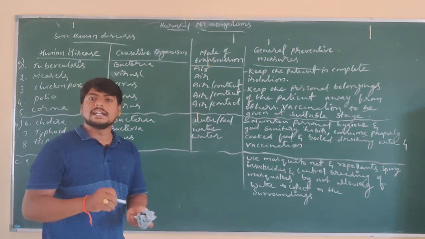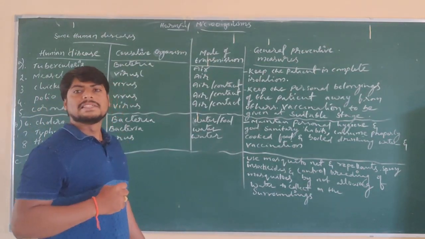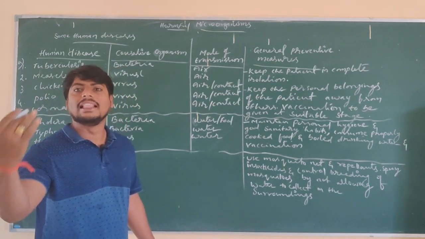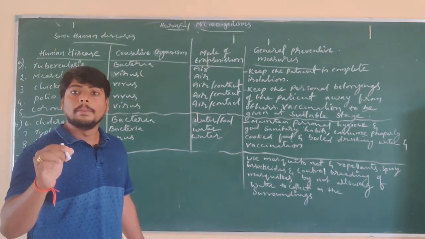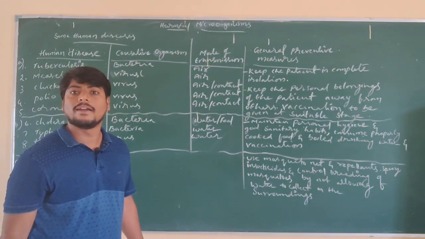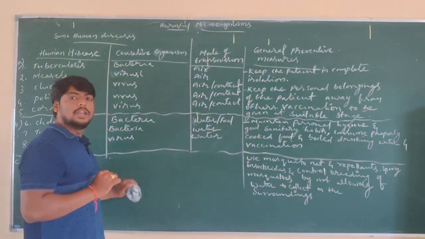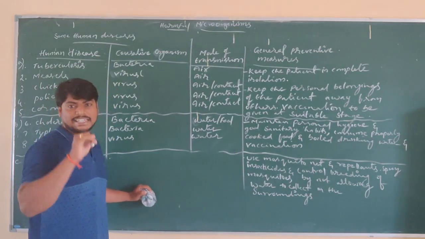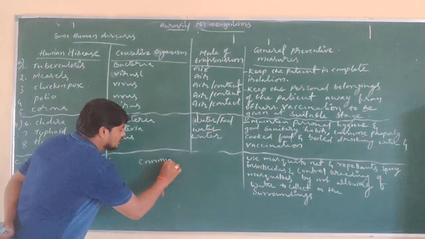The diseases that transfer from one sick person or patient to a healthy person are called communicable diseases. What are they called? Communicable diseases.